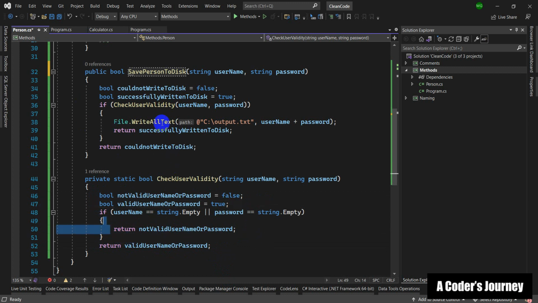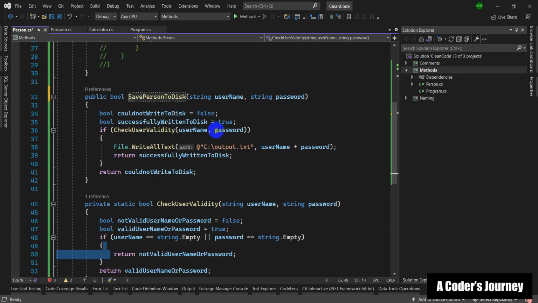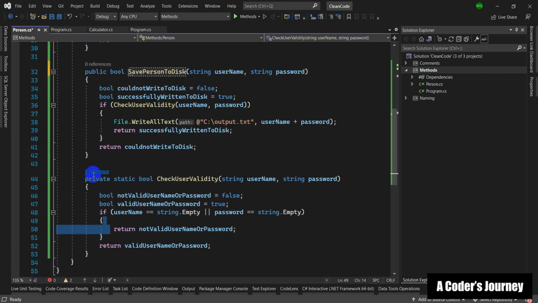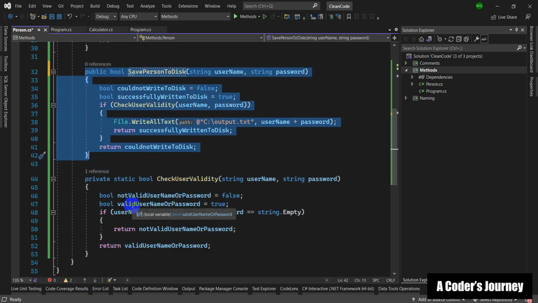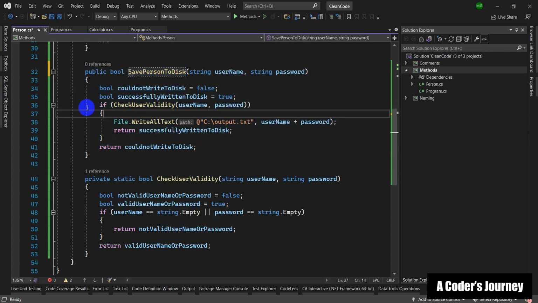This is the concept of cohesion, which I wanted to talk about, and we implemented a very simple example. We took out some pieces of code from a method which was doing more than one thing, and we introduced a separate method, and now this method has more cohesion. This method has more cohesion as well, and they are working on the same abstraction level.